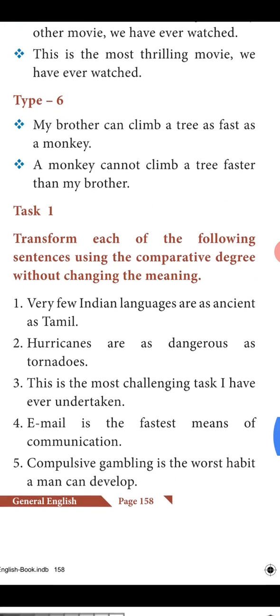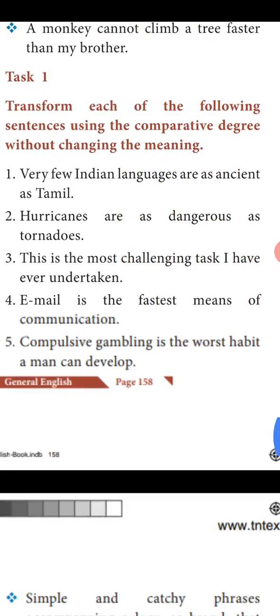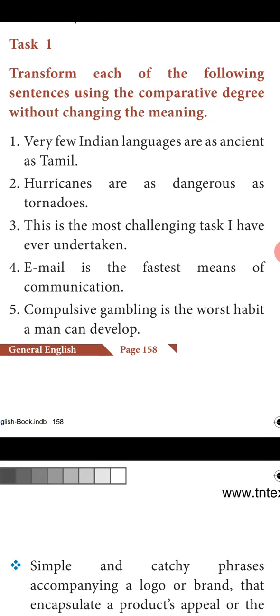So what you have to do is, when the transformation of sentence is given for exam, or when you change one form to another, the first thing is you have to identify which type is used, whether it is first type singular form or second type plural form, or the third type where only two things are combined, and the fourth type where also two things are combined. These four are very important here. First identify which type is used. After that you can apply those rules.